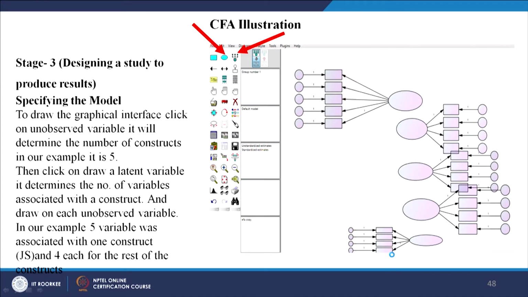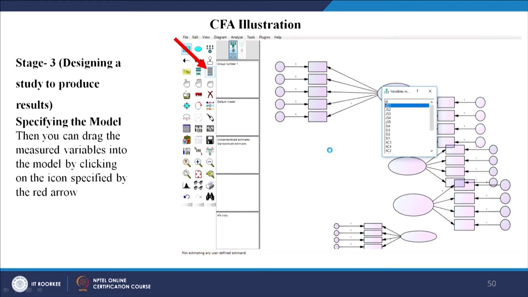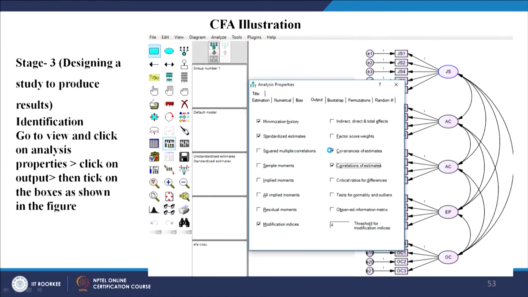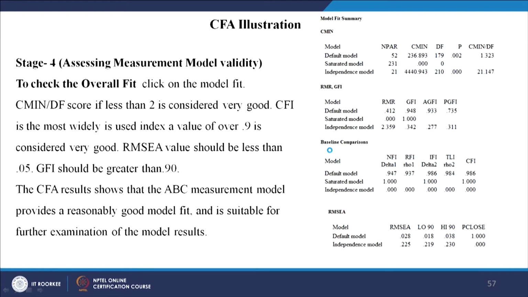If you go back to the model, that is how you do this. You have drawn all these things and the model has been drawn; you can check later how to take the values here, and finally we will come to the scores. This is how the model will look. You see 1.323 and the GFI. To check the overall fit, click on the model. The chi-square by degrees of freedom is less than 2, which is considered very good. CFI is over 0.9, RMSEA is less than 0.05, GFI is greater than 0.9. So, this result shows that the ABC measurement model provides a reasonably good model fit and is suitable for further examination of the model results.